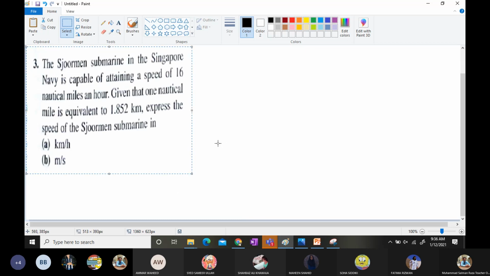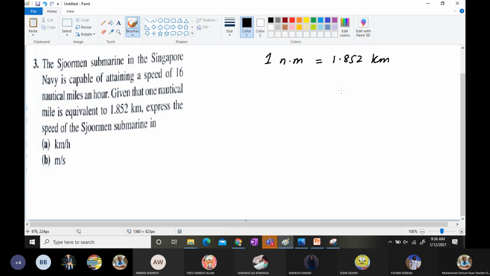Now, the German submarine in the Singapore Navy is capable of attaining a speed of 16 nautical miles an hour. So 1 nautical mile is 1.852 kilometers. We need to find out 16 nautical miles, so it will be 1.852 into 16. And what will be the answer?